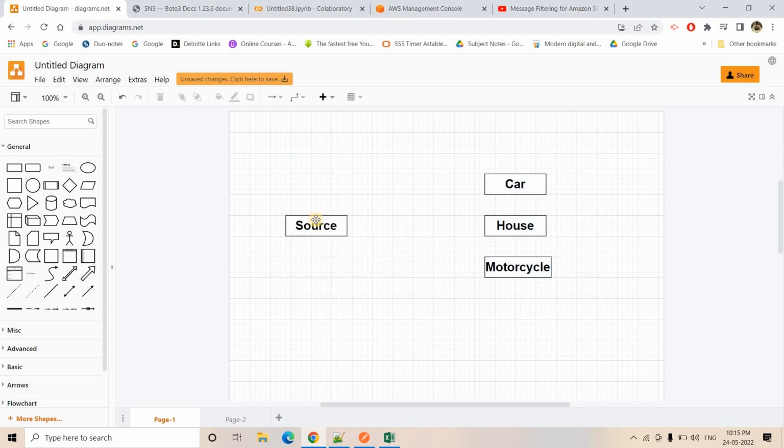Okay. So maybe the scenario is you are working in a particular financial service related company, like for example an insurance company, and we are having a source in which new insurance policies are getting created. Okay, now that insurance can be related to a car insurance or a house insurance or home insurance, and another possibility is motorcycle related insurance. Okay, now what happens if in the source a new policy is getting created, then it should communicate with the corresponding system. That can be a car related system or house related system or motorcycle related system. Okay, so how we can do that, right? That's the question. Okay, pause the video and try to think about the answer.